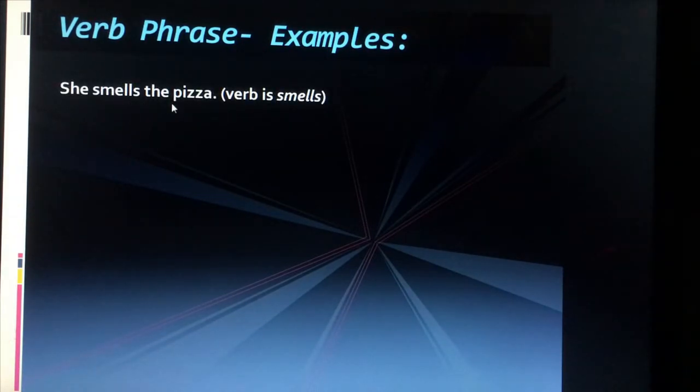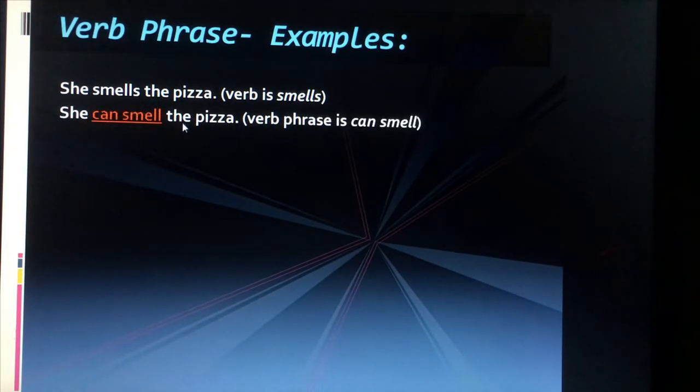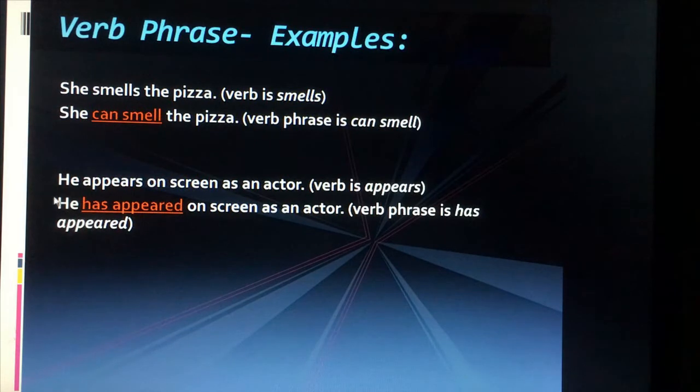She smells the pizza. Here the verb is smell. She can smell the pizza. Here you can see an auxiliary verb added, can. So can smell altogether is our verb phrase. Another example: he appears on screen as an actor. Here you can see appear is the verb. If we add an auxiliary verb: he has appeared on screen as an actor. So the verb phrase is has appeared.